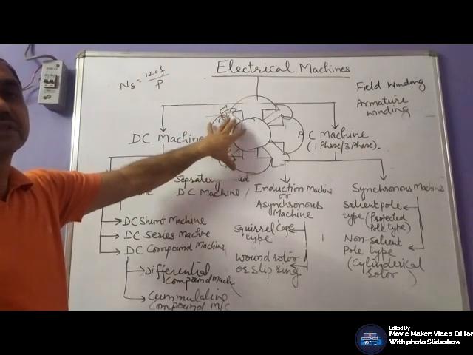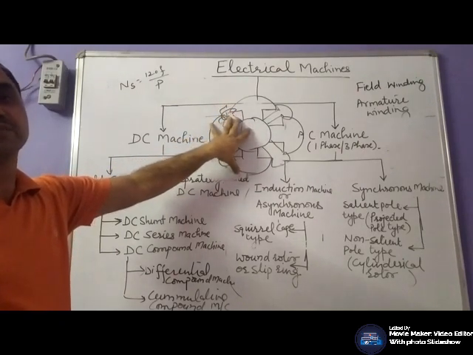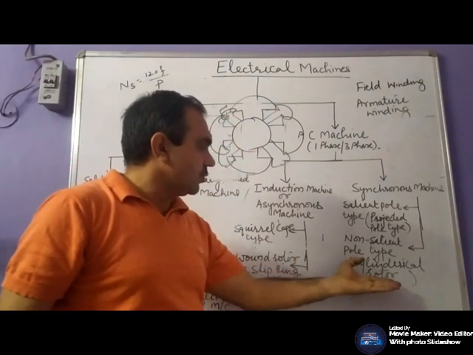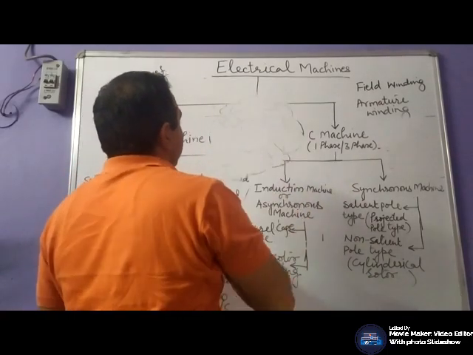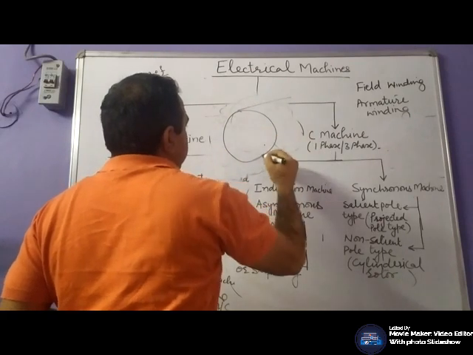and these machines are low speed, generally used for low speed turbines. In case of non-salient pole types, we have a cylindrical rotor, in which poles are not projected.